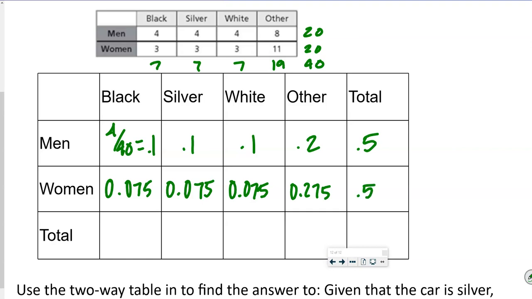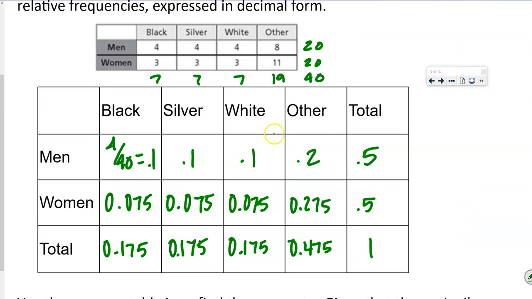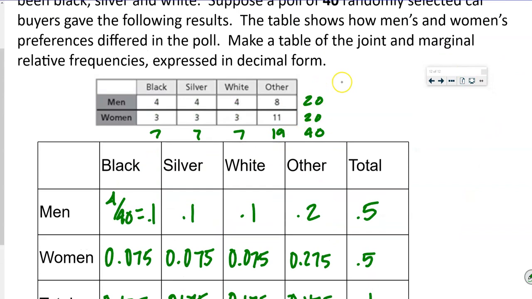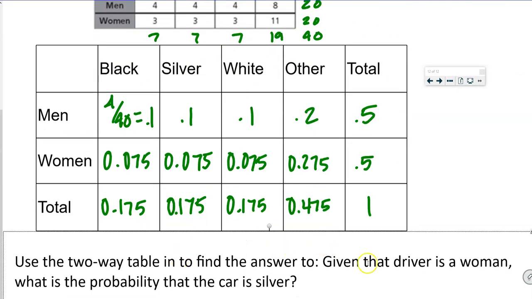Here we're going to get 0.175, 0.175, 0.175, and this is going to be 0.475, right? And then the total when we add them all together is 1, okay? So that's how we create a marginal relative frequencies table, okay?